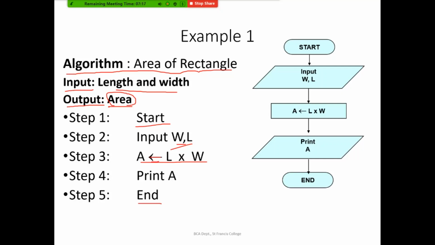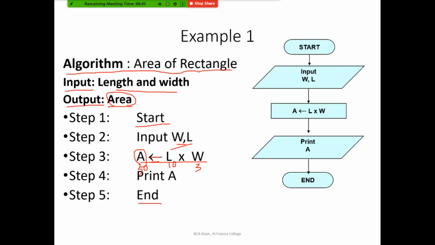So this is just assigning the right hand side value into the left hand side variable called a. So area will be having the value if you multiply the length and width. So if you are having a rectangle with the length 10 and width 3, it will be multiplying 10 with 3, and 30 will be the area which is assigned to the variable a. In the next step, we will be printing the area of the rectangle, and then we'll give end.